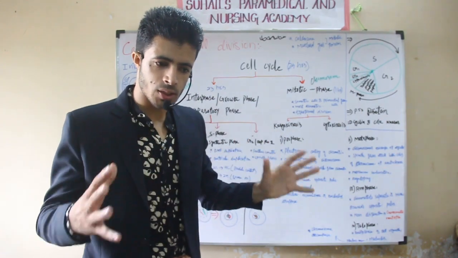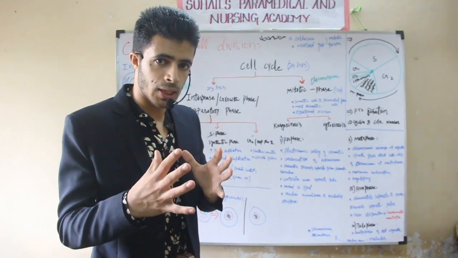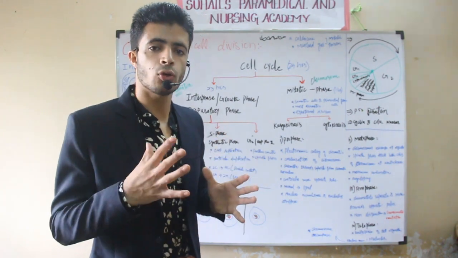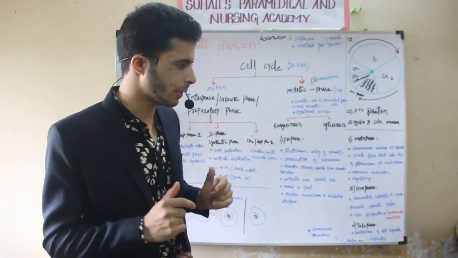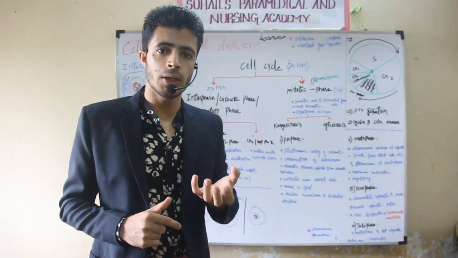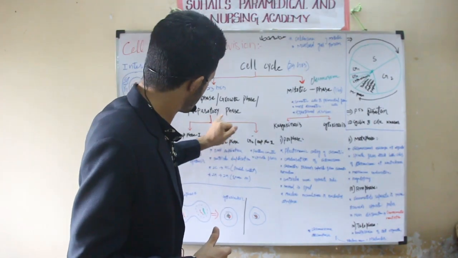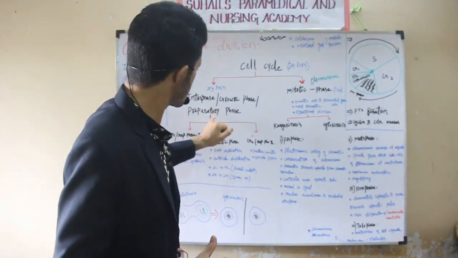The cell will increase its cytoplasm. The cell will double its DNA content. The cell will double its centrioles. Also, the cell will increase its cell organelle number, and that is why it is called the growth phase. It is also called the preparatory phase.